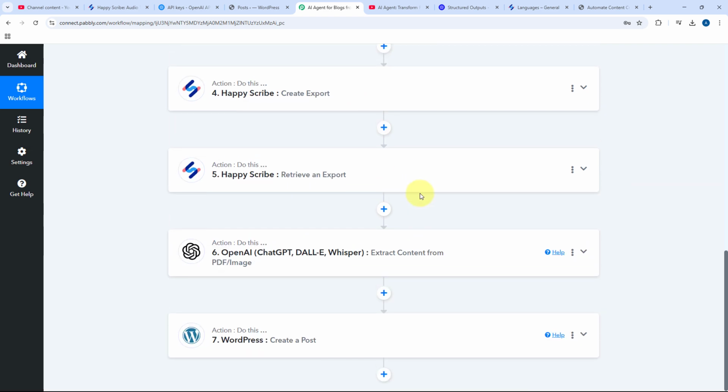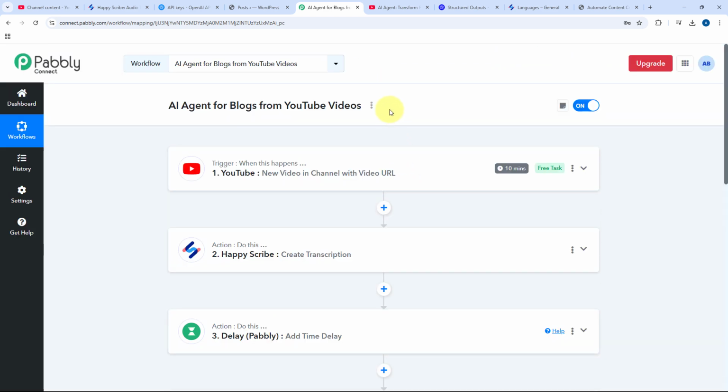So this is how you can create an AI agent which will get the new videos from your YouTube channel, transcribe those videos, create a blog post using that video transcription and create a blog on your WordPress site as well. All of this will be done automatically. Not just this AI agent, you can use Pabbly Connect to build multiple AI agents and connect multiple applications of your choice, or build AI agents for different processes as well.